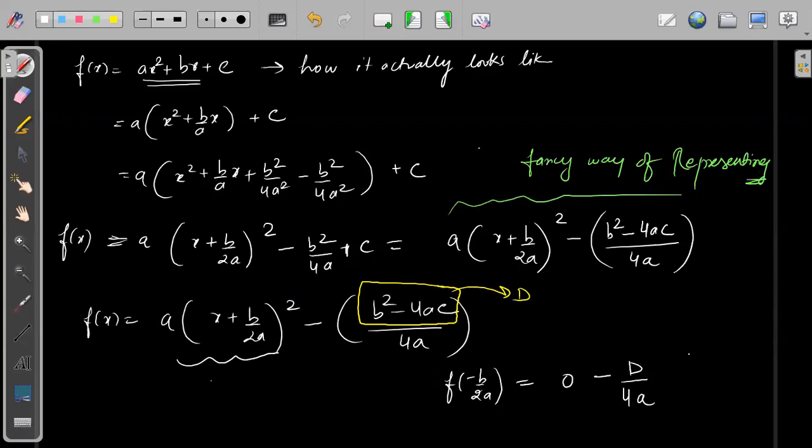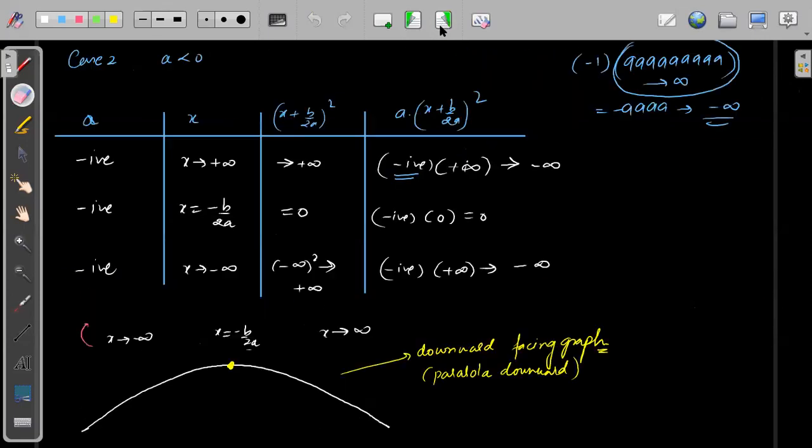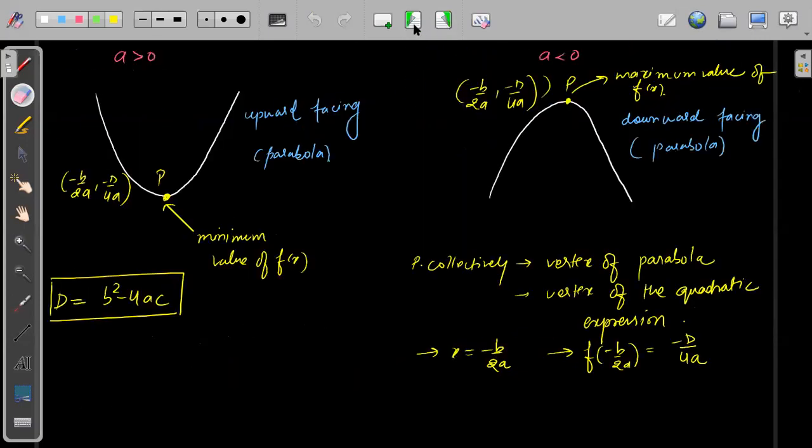Okay, we'll call this D the discriminant. Why are we calling this the discriminant? Only one reason: because we are very good at naming different stuff. That is the best part we can do. We will name everything which comes across to us. The first thing we do is start naming things, so that we can call them by some name.